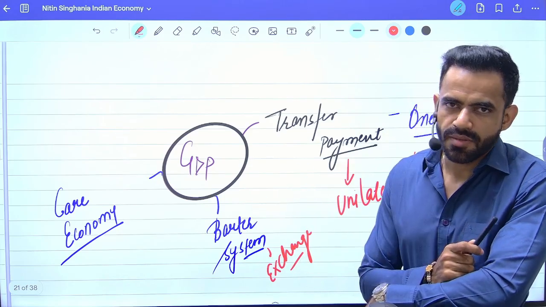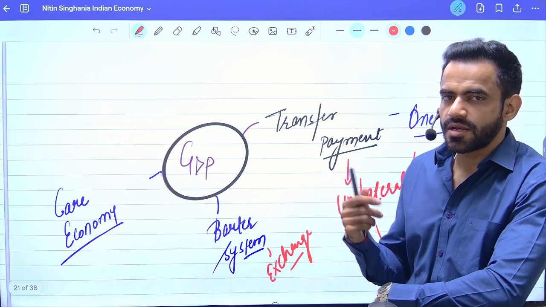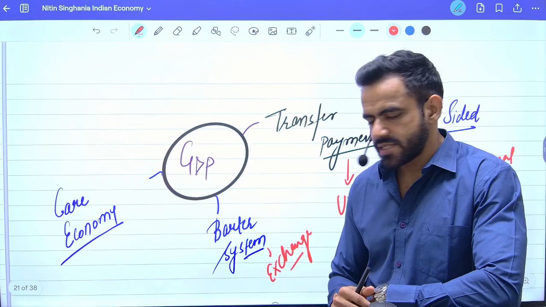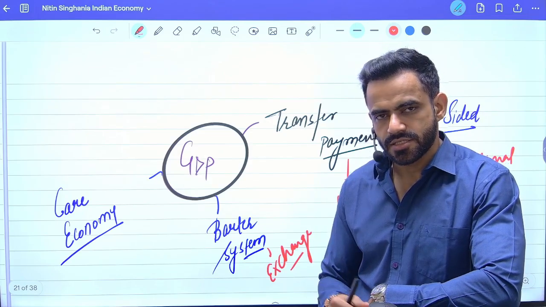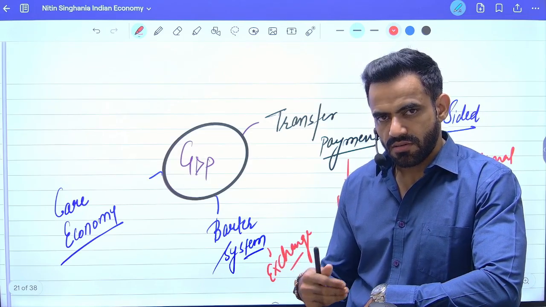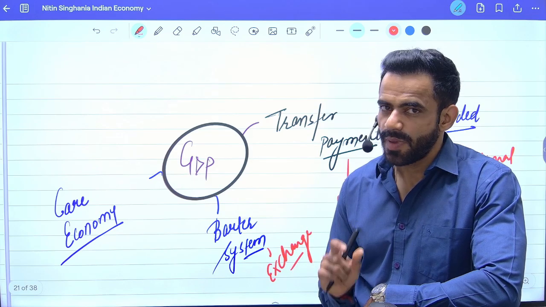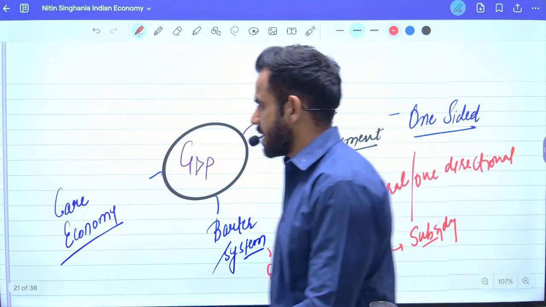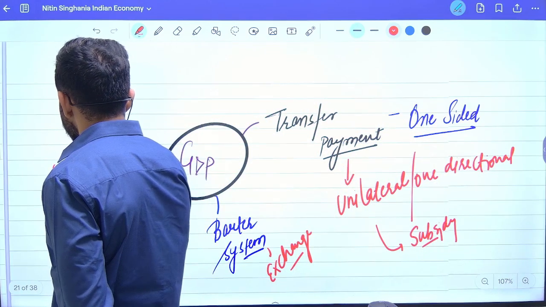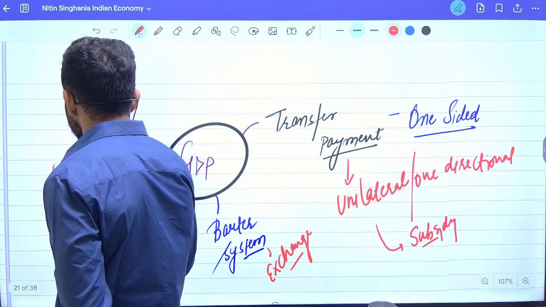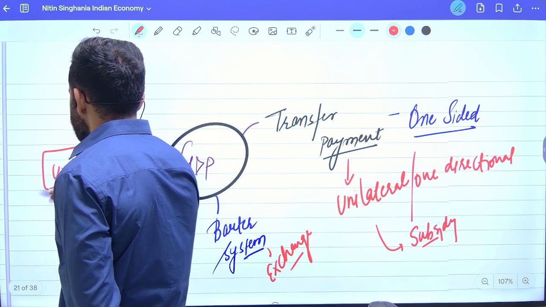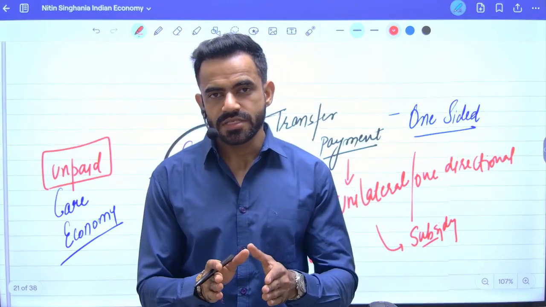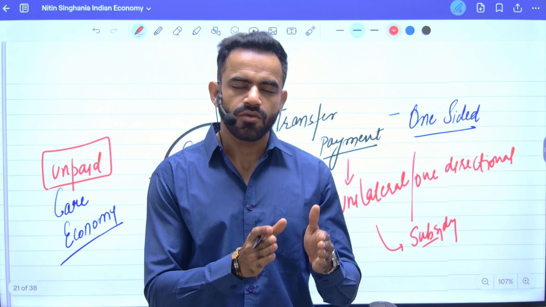Third is care economy. Care economy basically means the work done by the people for the care of others. One classic example is the work done by our mothers. So they take care of the entire family and they are not paid. Since they are not paid, it is not possible to quantify their work, and that's why the unpaid, understand the keyword here, unpaid care economy is not part of GDP calculation. Why it is not part? Because we cannot quantify how much is the economic value of their work.